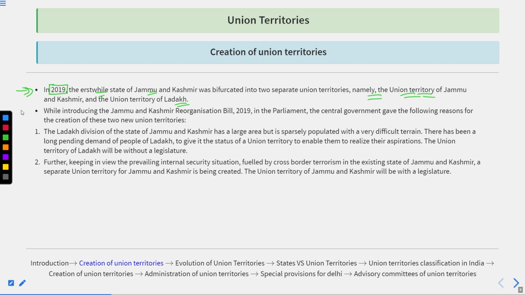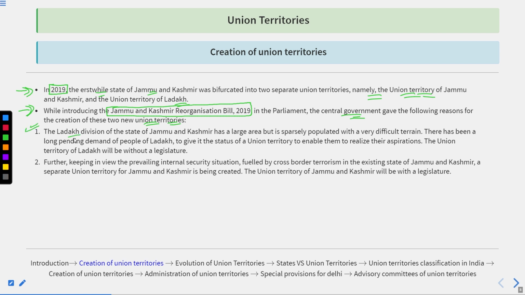Okay, so while introducing the Jammu and Kashmir Reorganization Bill 2019, on the basis of which this bifurcation took place, the central government gave the following reasons why they were creating these two new union territories by bifurcating the state of Jammu and Kashmir.